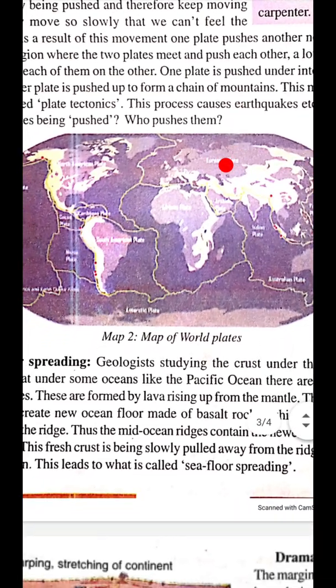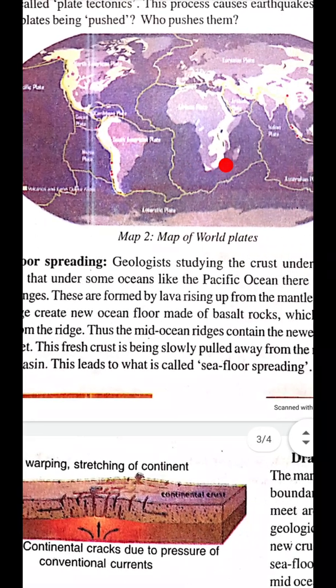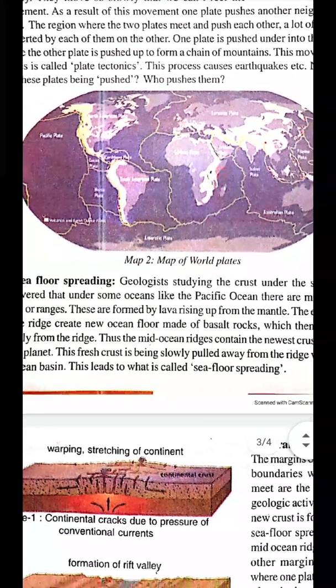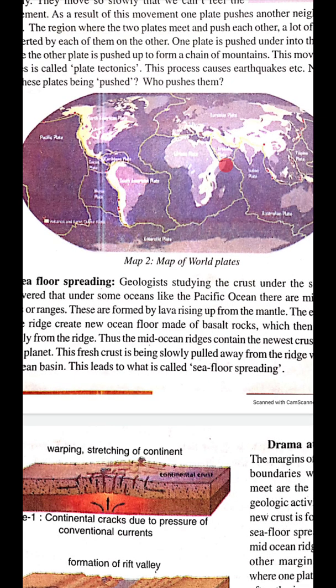Then come to the next, sea floor spreading. How this sea floor spreads. Okay, children. Geologists studying the crust under the sea have discovered that under some oceans like the Pacific Ocean, there are mid-ocean ridges or ranges. You know the ridges or ranges means like small mountains. These geologists find under Pacific Ocean there are some ridges or ranges. How these ridges and ranges are formed?